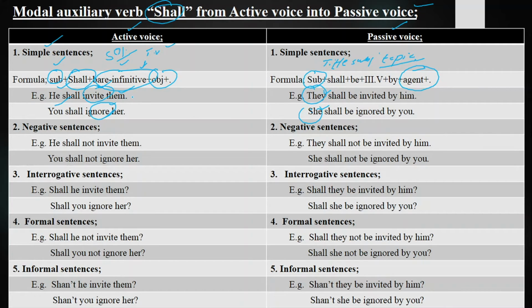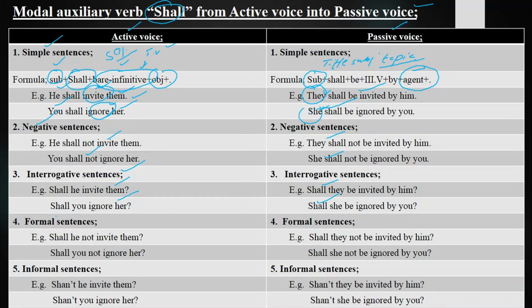He shall invite them, they shall be invited by him, you shall ignore her, she shall be ignored by you. Negative sentences, those sentences in which we deny the statement, reject the statement, refuse the statement are called negative sentences. He shall not invite them, they shall not be invited by him, you shall not ignore her, she shall not be ignored by you. Interrogative sentences, those sentences in which we ask questions are called interrogative sentences. Shall he invite them, shall they be invited by him, shall you ignore her, shall she be ignored by you.